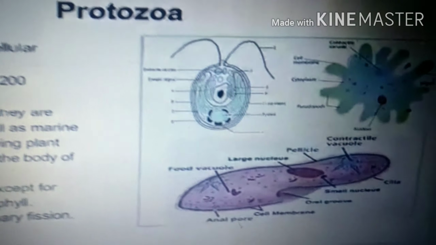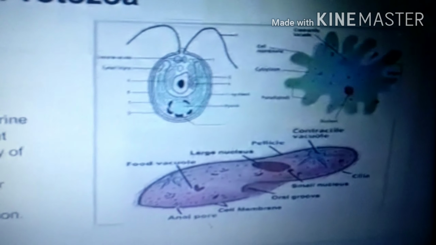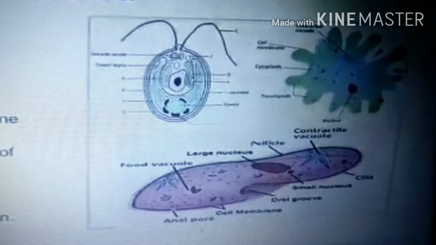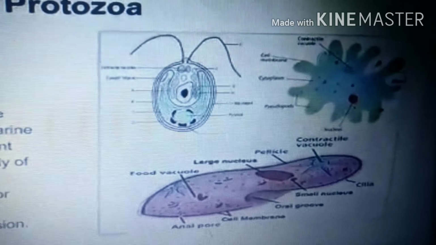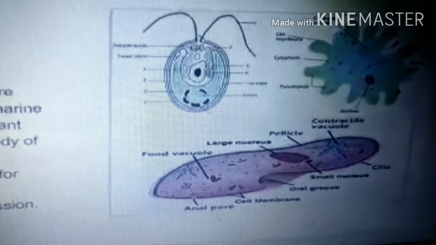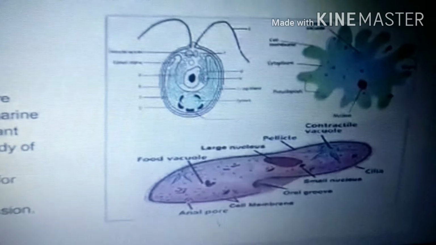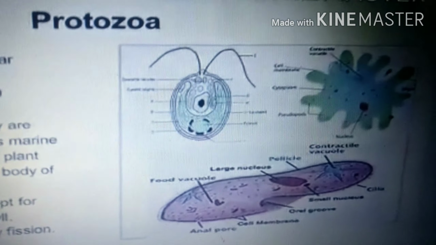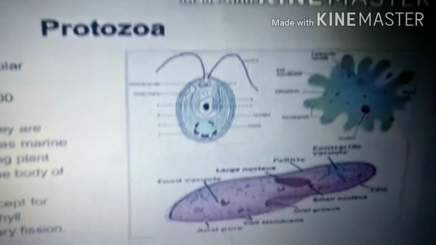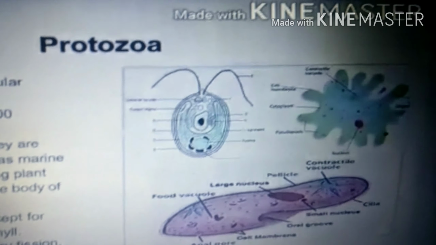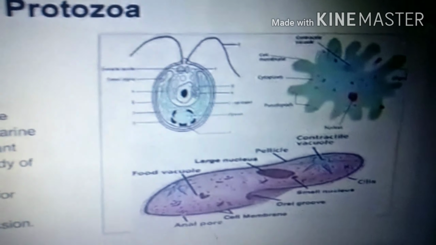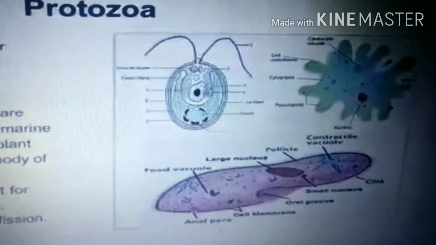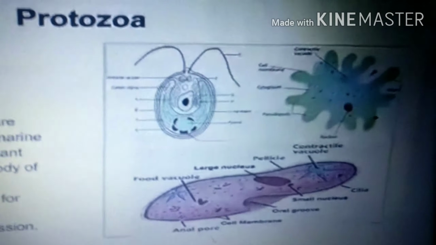So what are protozoa? All protozoa are unicellular microorganisms. What is the size? It ranges from 2 to 200 microns. Where do you find them? They are mostly aquatic. They are found in fresh water as well as marine water, in the soil, on decaying plants and animal waste, and in the bodies of other organisms.